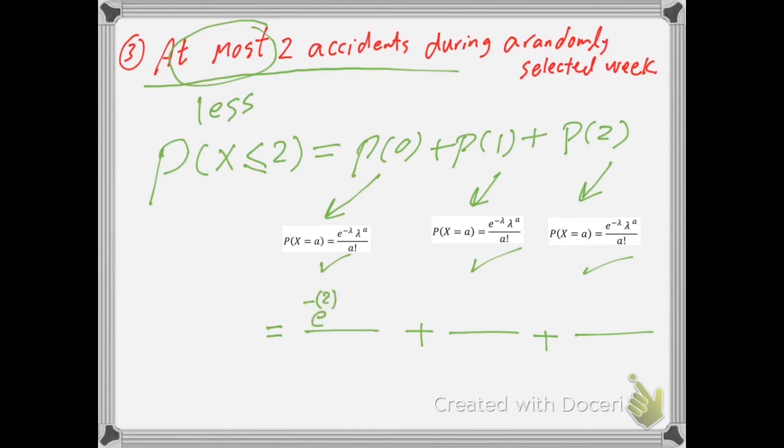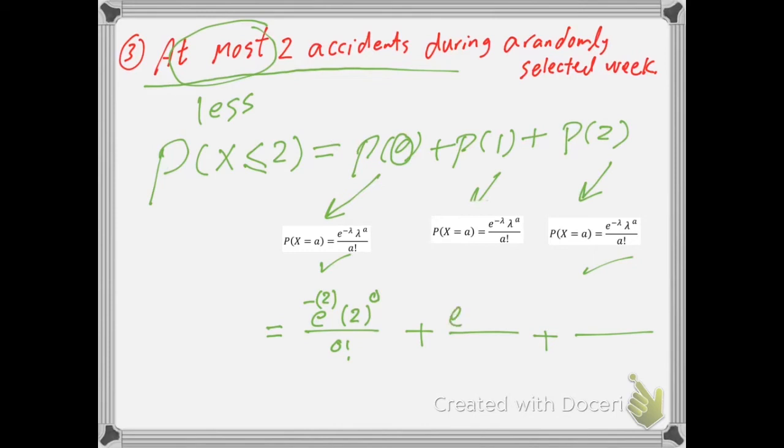Then the first one, e to the power negative lambda. Lambda, we know it, 2. Multiplied by bracket. Inside this bracket, as you can see here, I have lambda, then 2. But 2 to the power a. A here, how much for this case? 0. Take this 0 and put it down, then it will be 0 factorial. Correct.